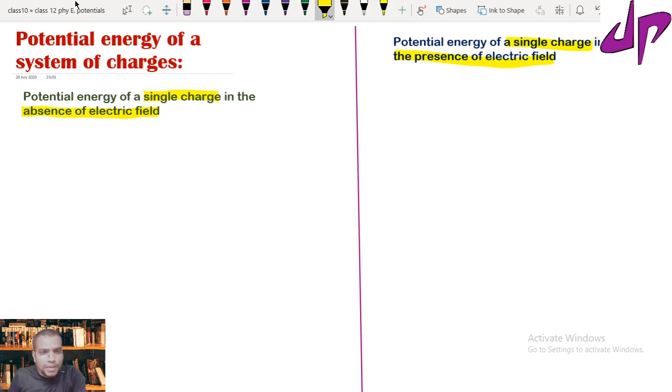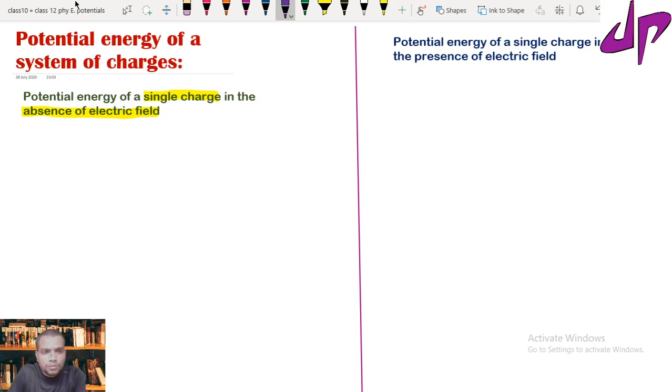After that, we will take two charges in the absence of the electric field and in the presence of the electric field. So we will go first with the potential energy of a single charge in the absence of electric field. Now, you would remember two formulas. The very first one I can write.